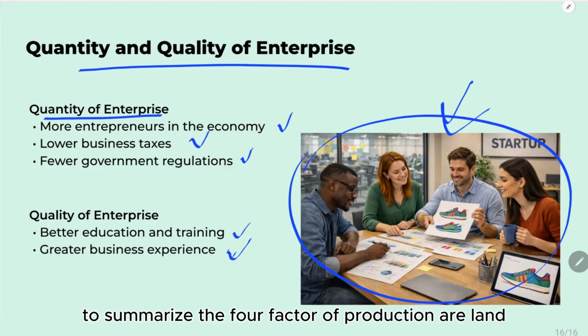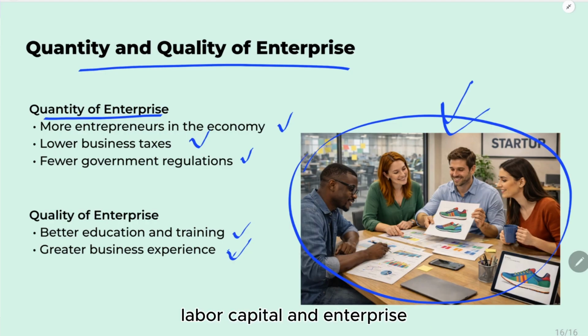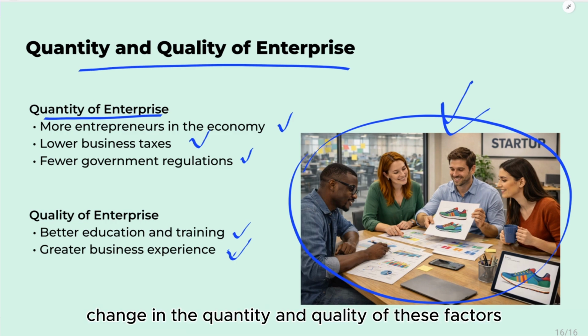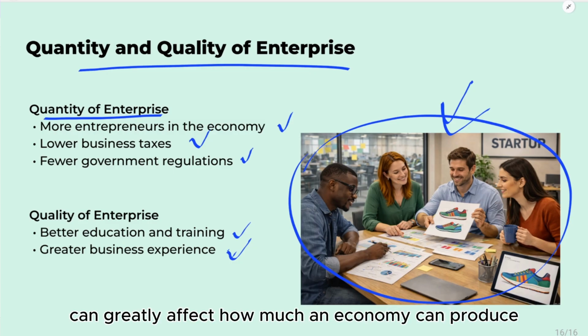To summarize, the four factors of production are land, labor, capital, and enterprise. Each factor contributes to production and receives a specific reward: rent, wages, interest, and profit. Change in the quantity and quality of these factors can greatly affect how much an economy can produce.